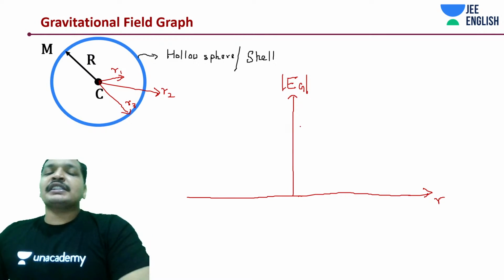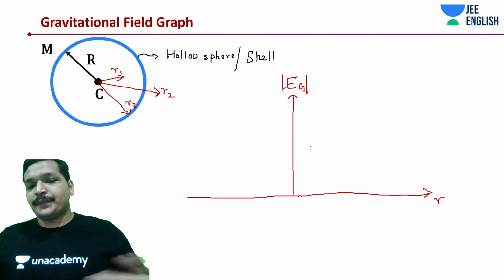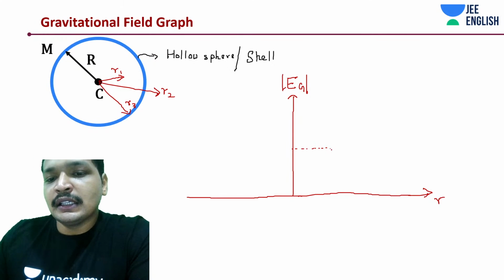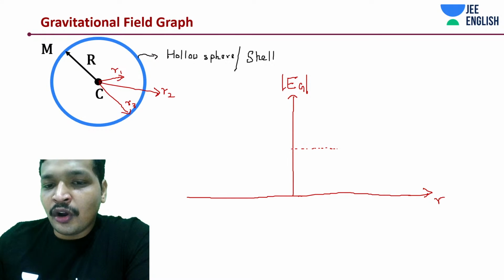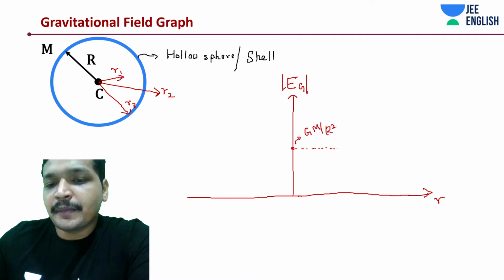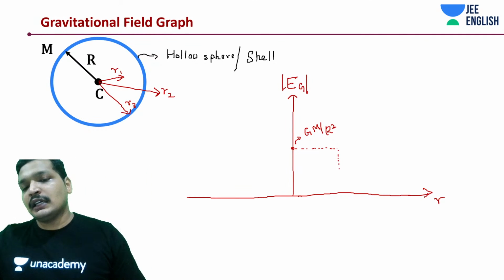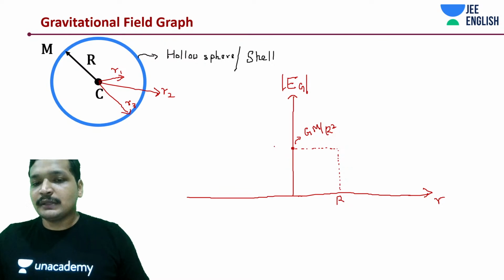Where do you think the gravitational field is going to be maximum? On the surface. What is the maximum gravitational field in the hollow sphere case? I'm just talking about magnitude, okay? It's going to be on the surface. What is the value going to be? The value is going to be GM by R square. Rest of the places it's going to be 0 up until where? Up until R. What is this? Radius of the sphere.